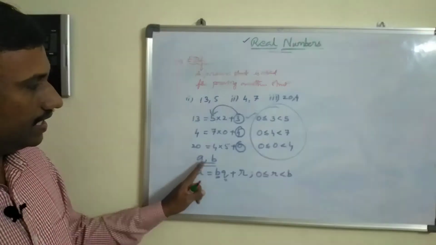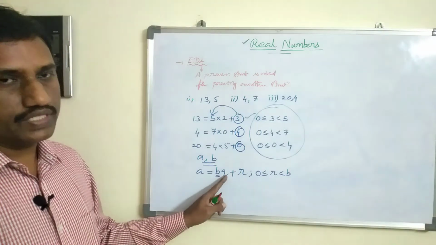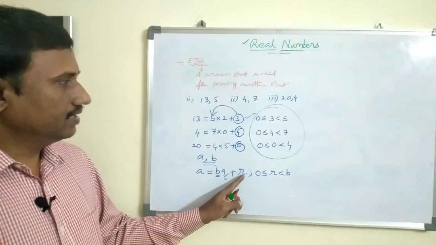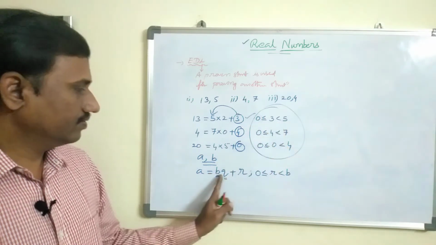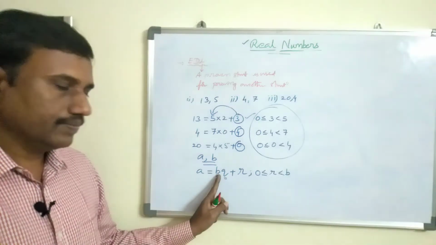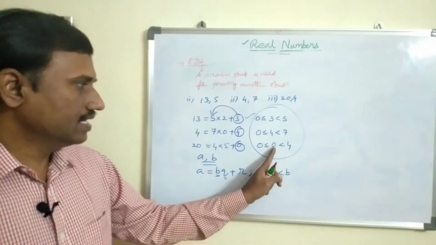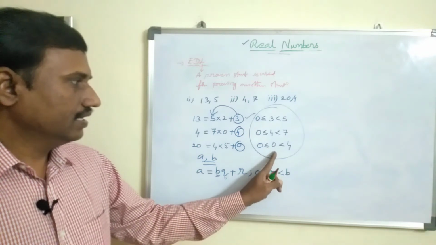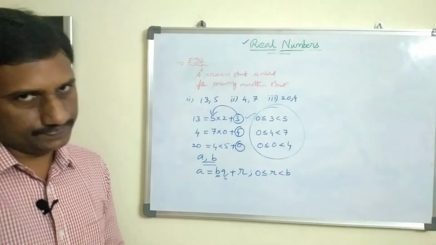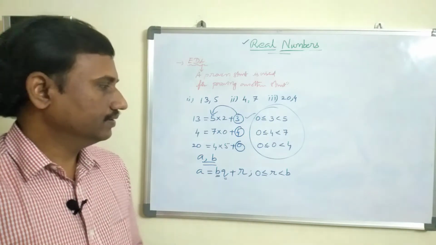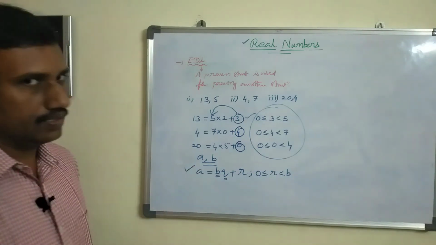Here we are dividing A by B. That's why A equals B into quotient plus remainder. The remainder is always between 0 and the divisor. With what number are we dividing here? B. Therefore 0 is less than or equal to R. Why? Because there is a possibility of getting remainder as 0. Otherwise it may be positive, maybe 3, 4, 1 like that. Then this we call Euclid division lemma.